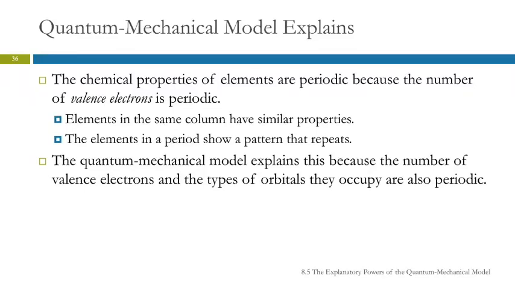So the chemical properties of elements are periodic because the number of valence electrons is periodic. And that is because of the structure of these different subshells. We observe that elements in the same column have similar chemical and physical properties, and that elements in a period show a pattern that repeats. This is because of the number of valence electrons and the kinds of orbitals that they occupy. Those are also periodic.